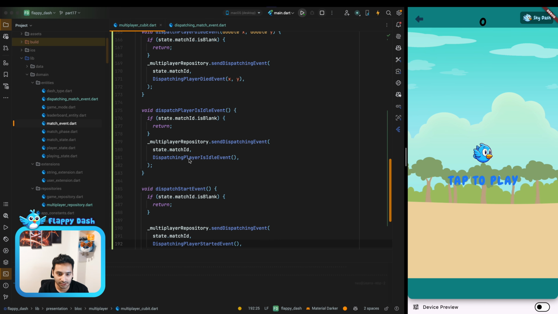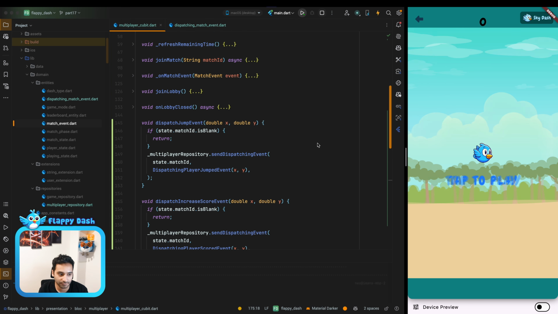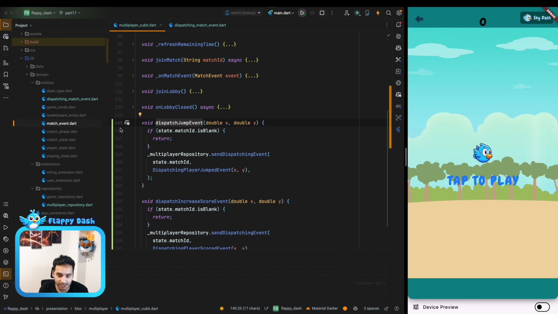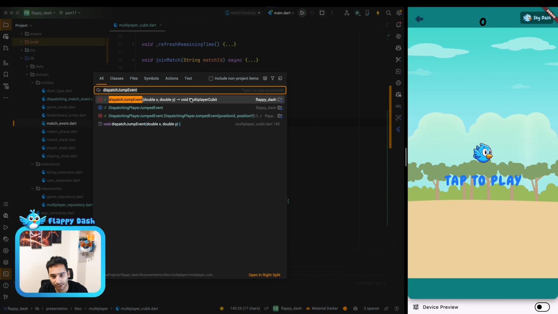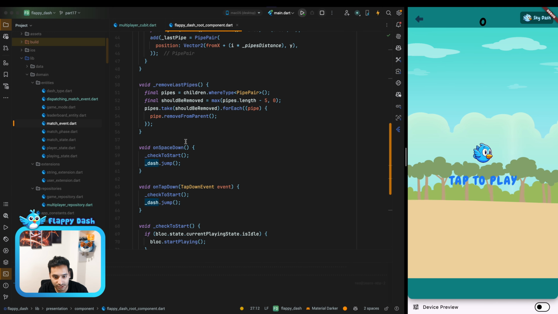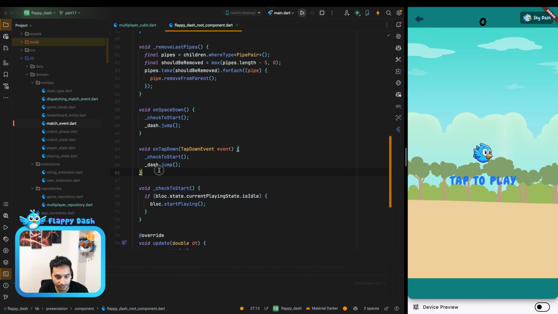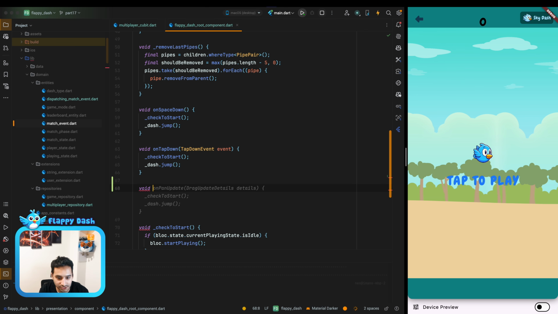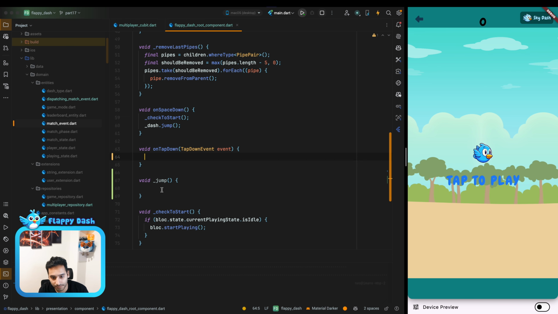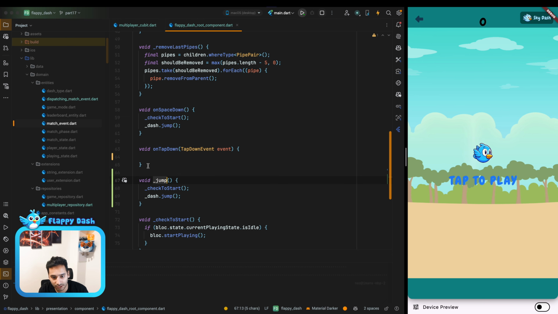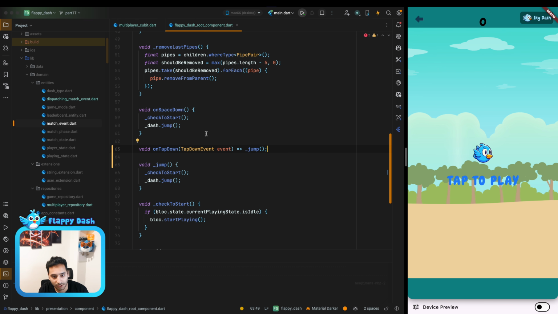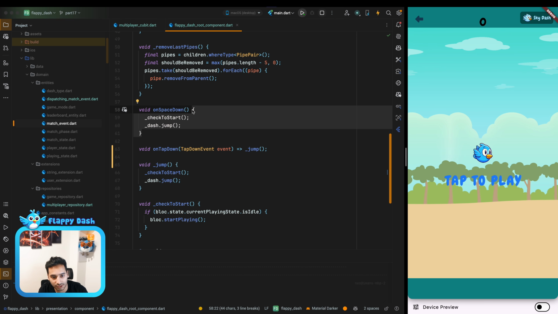And yeah, so we just need to call these functions from our client or from our player. So let's get started with the dispatch jump event. As you remember, in the root node, we have access to the dash and we call dash.jump. So let's have a function called jump, and let's copy paste this logic here, and we just call it here, and also here.